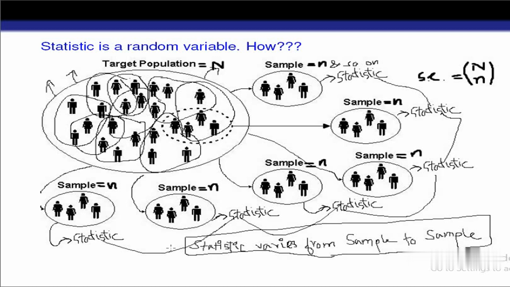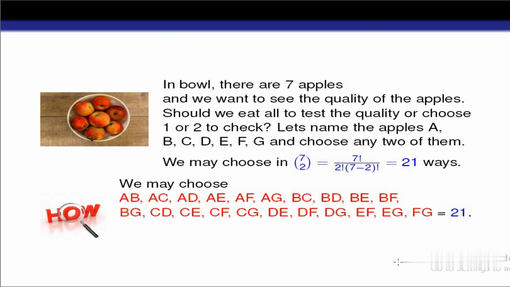Now I have mentioned that a statistic is a random variable. Again, we know that every random variable is associated with a probability distribution. As soon as the statistic becomes a random variable, it will also have a probability distribution, and that particular probability distribution of the statistic will be called the sampling distribution of the statistic. Now let's understand this with the help of an example.